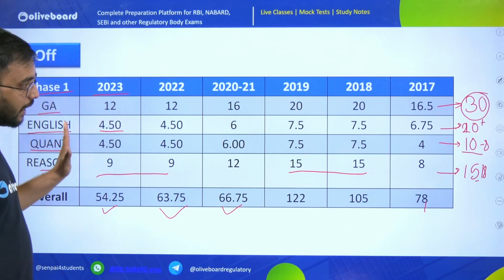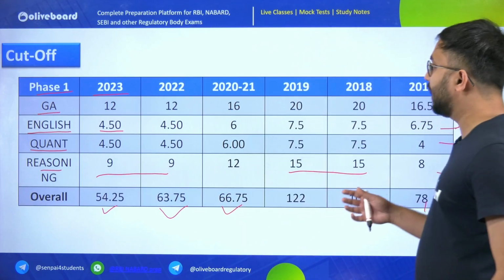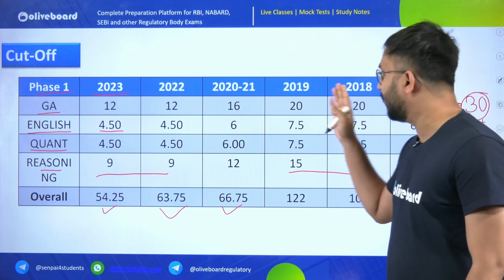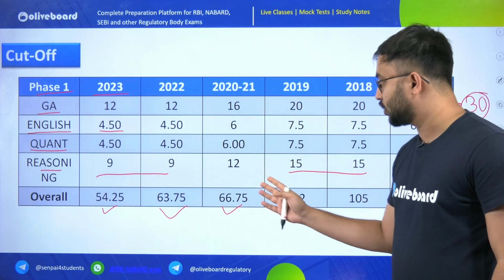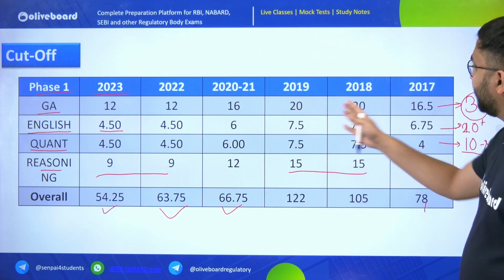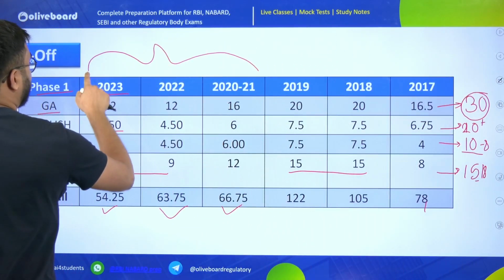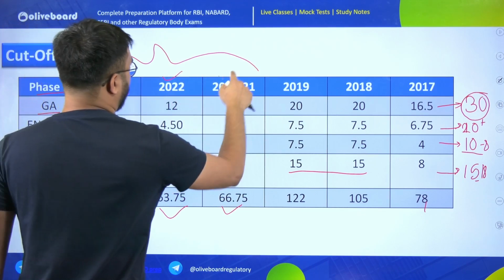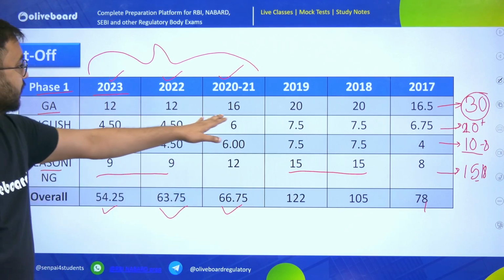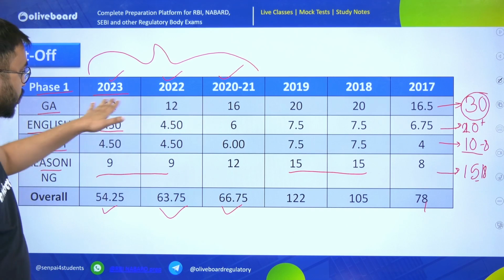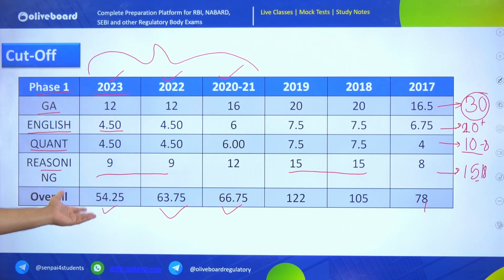So overall, when you look at the cutoffs, the analysis tells you that, for example, in 2017, 2018, 2019, and in 2021 the exam pattern changed. So rather than concentrating on these previous years, let us concentrate more on the latest years, that is 2023, 2022 and 2021. You could see that from 2021, 2022 and 2023 the cutoff has actually reduced, even for each of these subjects, the cutoff has surprisingly reduced.